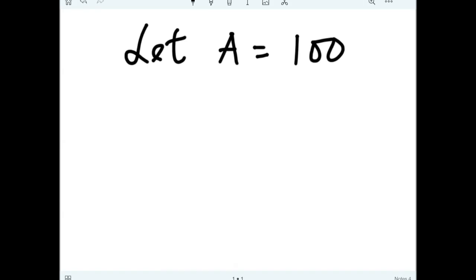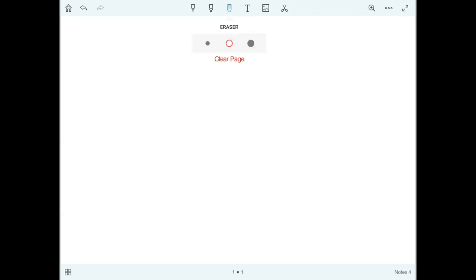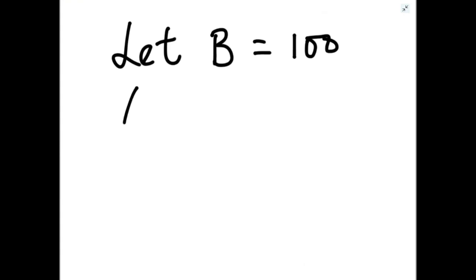First is assume that A salary be 100, or I will assume that B salary be 100. That is better, because B is getting less, A is getting more.